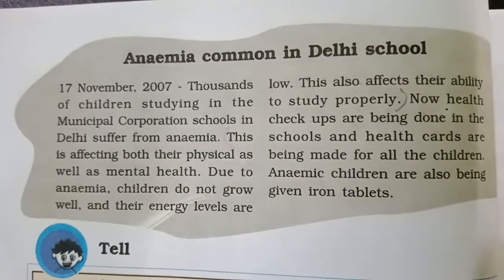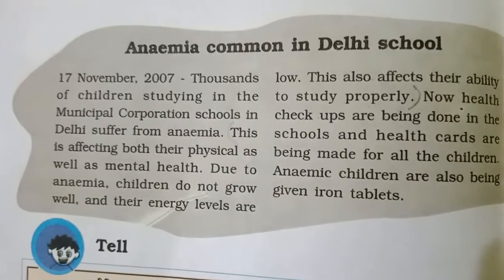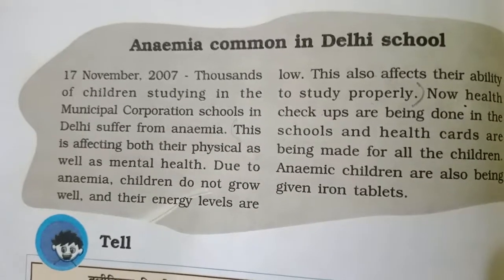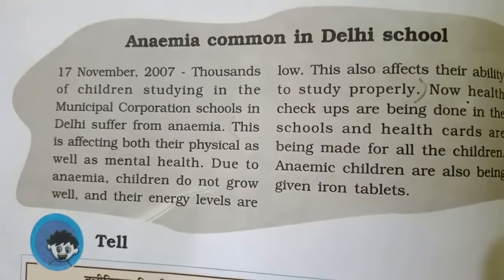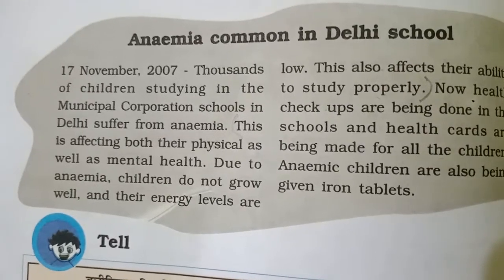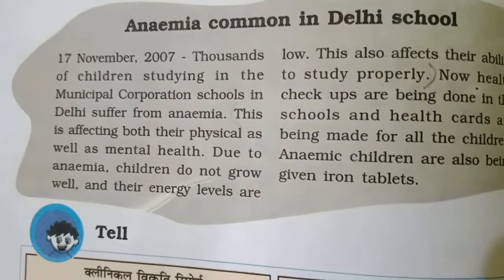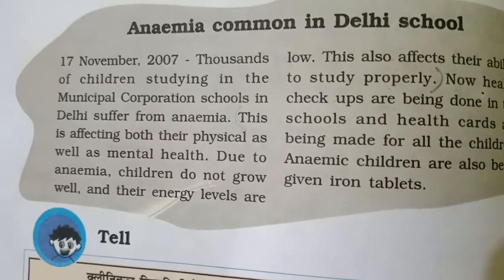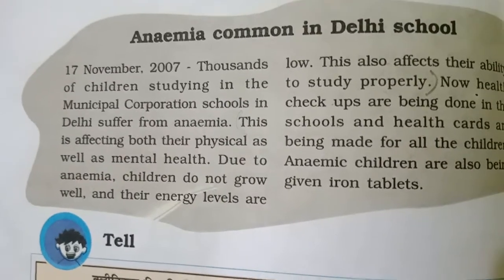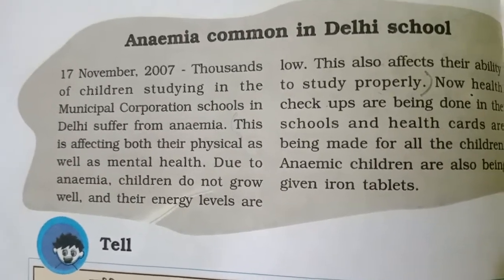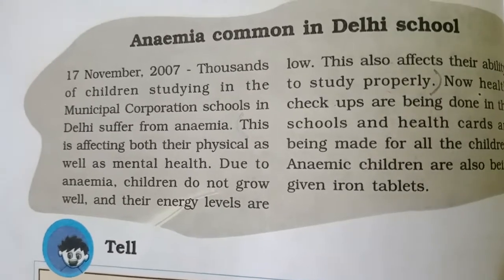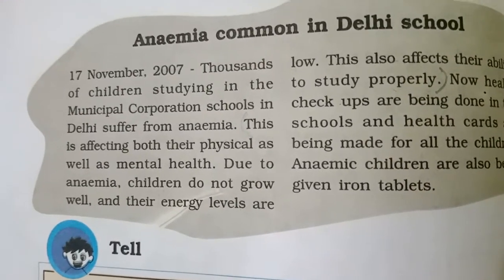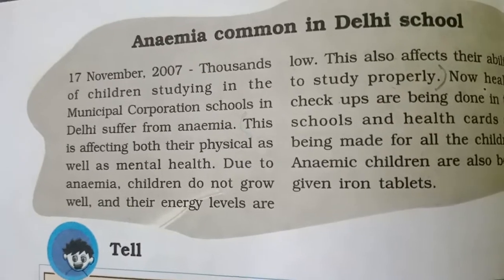So let us see what is written in the newspaper. Anemia common in Delhi schools, 17 November 2007. Thousands of children studying in the municipal corporation schools in Delhi suffer from anemia. This is affecting both their physical and mental health.